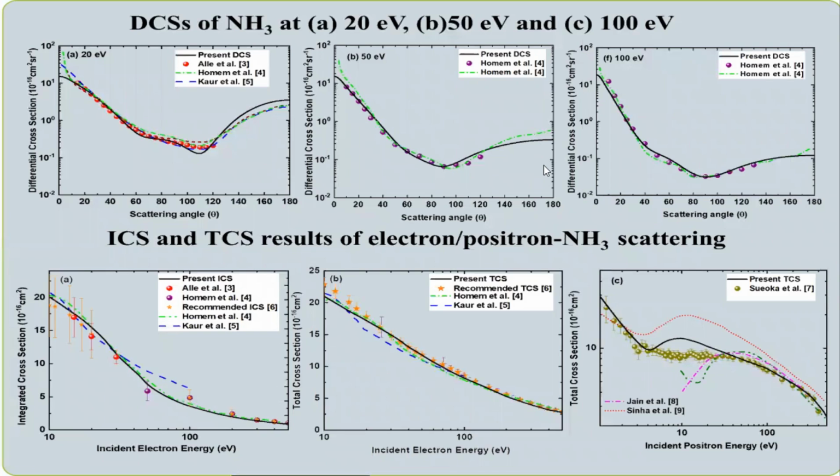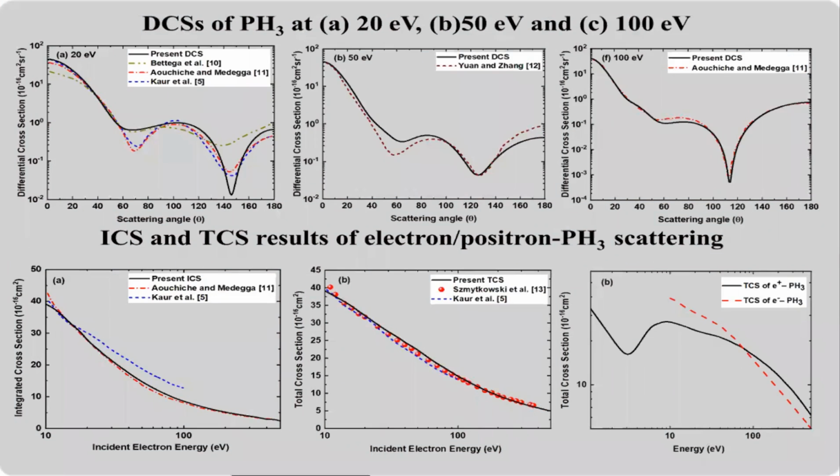These are a few results of electron scattering differential cross section from the NH3 molecule at 20, 50 and 100 electron volts. Also, we have presented here the integrated and total cross sections for NH3 for both the electron and positron. On comparison, we can see an overall good agreement with the previous experiment and calculation. In a similar way, we have presented here the electron impact differential cross section for PH3 and also the integrated and total cross sections for both electron and positron. A good agreement is noticed on comparison with the available theoretical results.